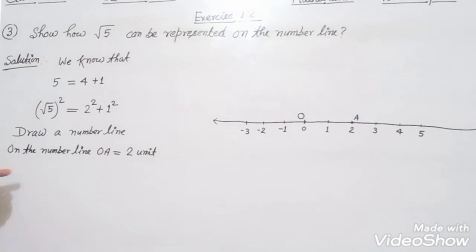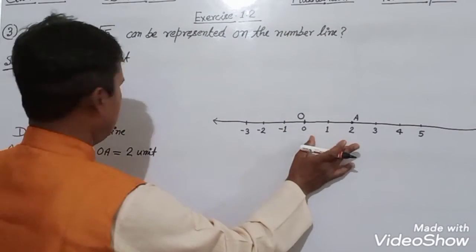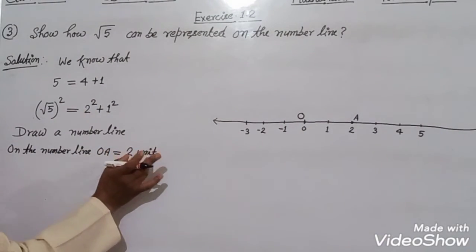We have taken on the number line 2 unit length, which is OA. OA equal to 2 unit length.